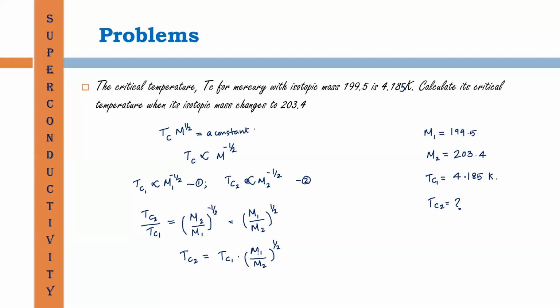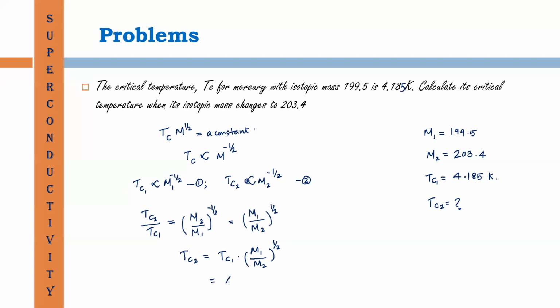Here, when we look at the expression, we know that M1 is less than M2. Then this fraction must be less than 1. Then TC2 must be less than that of TC1. Here TC1 is 4.185, so TC2 must be less than 4.185. When we apply the values,